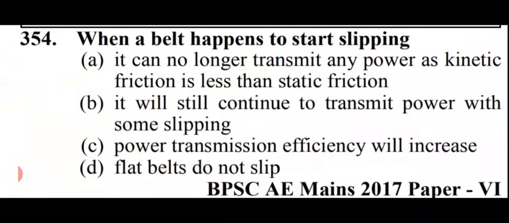When a belt happens to start slipping, the options are: it can no longer transmit any power as kinetic friction is less than static friction; it will still continue to transmit power with some slipping; power transmission efficiency will increase; and flat belts do not slip. So in this case, option B is right, that is it will still continue to transmit power with some slipping. So friends, when a belt starts slipping, it will still continue to transmit power with some slipping. Option B.